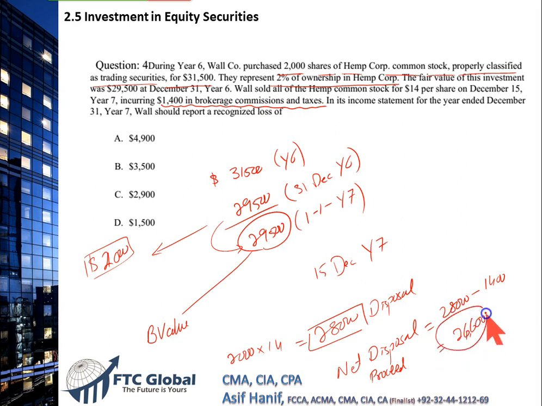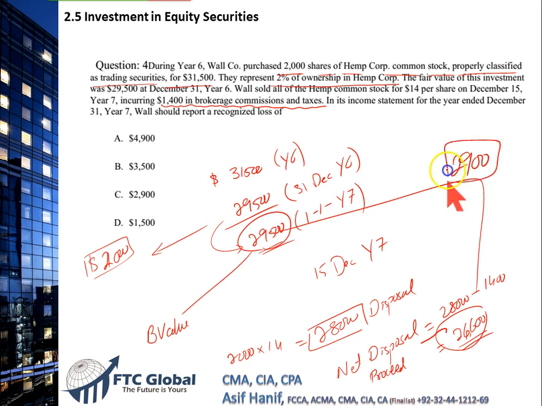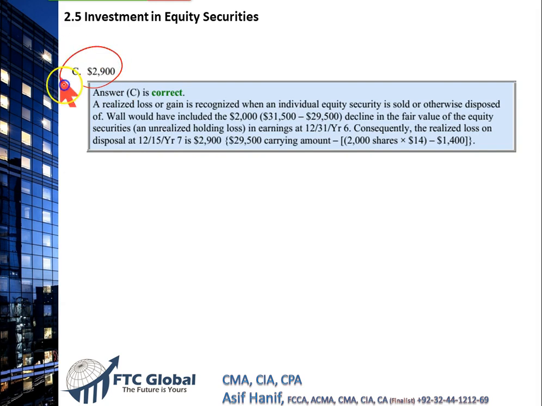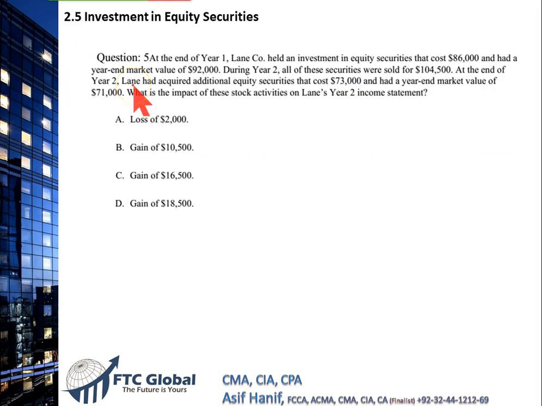So this is what we received in net, and this is what was the book value. Comparing what you received versus what was the book value, we can see a difference of 2,900. It's a loss, because we received net 26,600 for investments that had carrying value 29. So there is a loss of $2,900 that must be booked. That makes C the correct option, and C it is. Next.